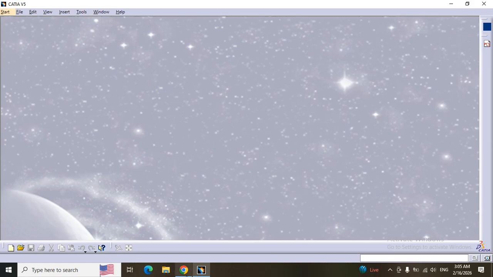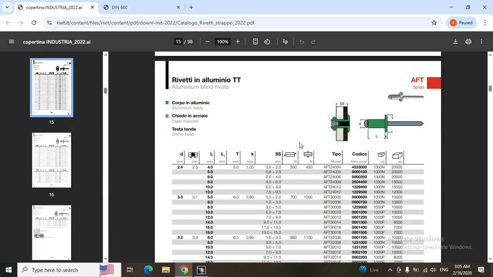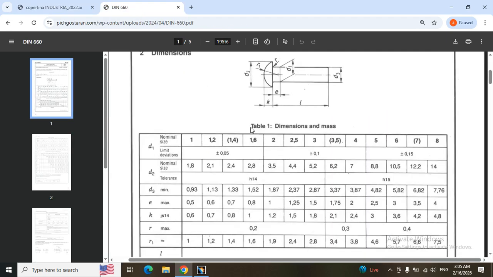In this tutorial I want to design a rivet in Catia software. I downloaded this catalog from the internet, but some dimensions are missing, so I downloaded the 660 catalog. It contains all the dimensions we need to design. I select normal size D1, the value 1, rivet to start designing. Let's go to start designing.